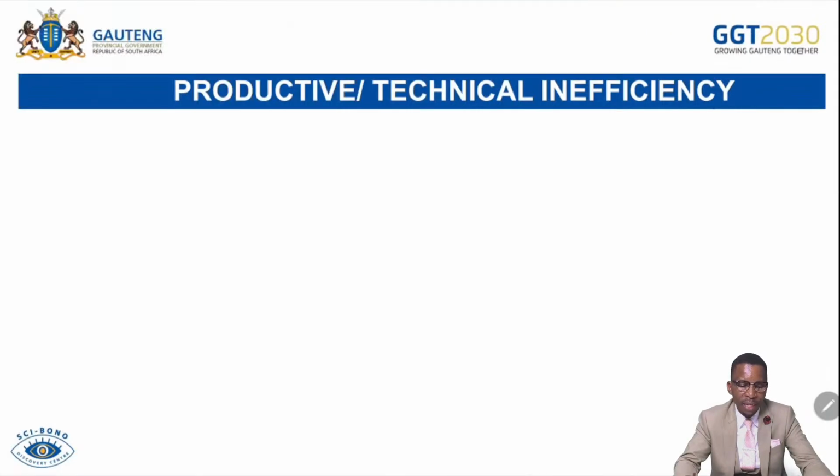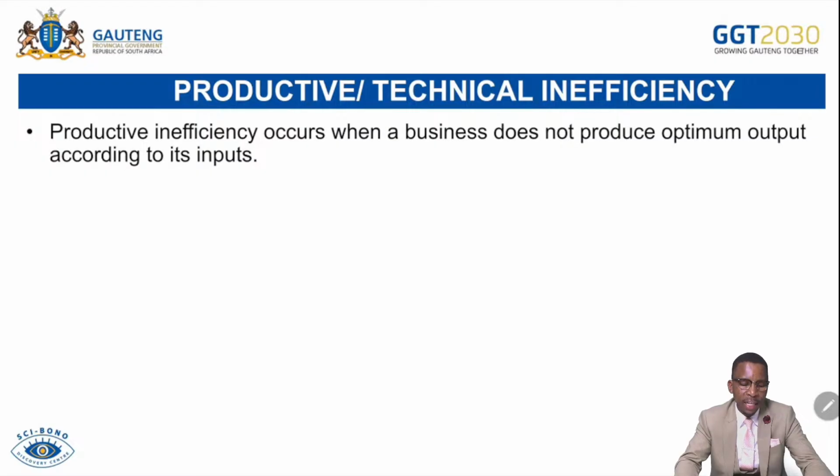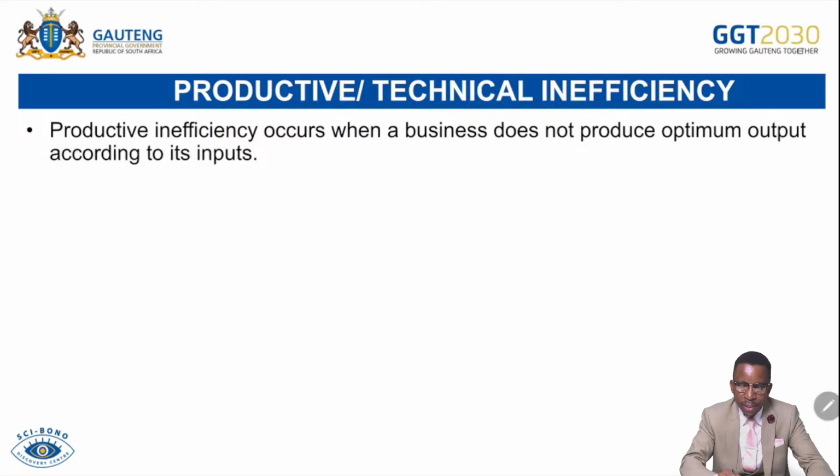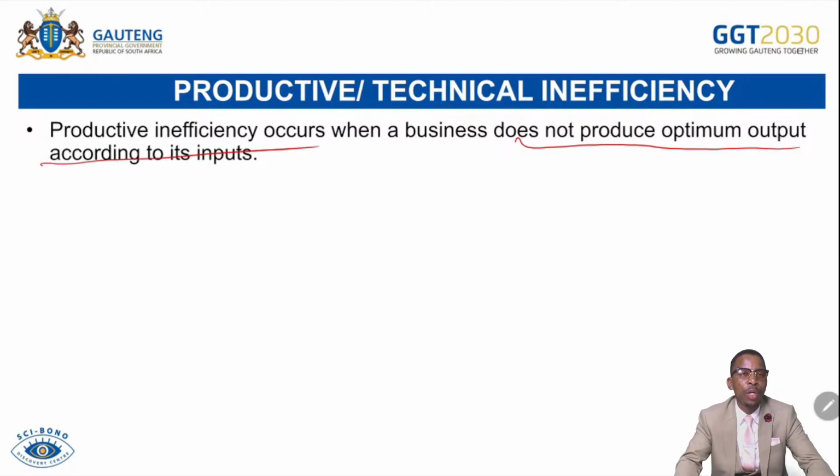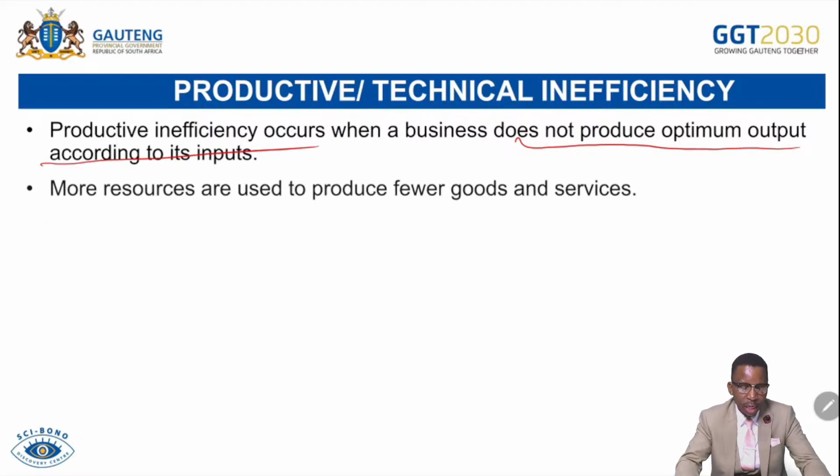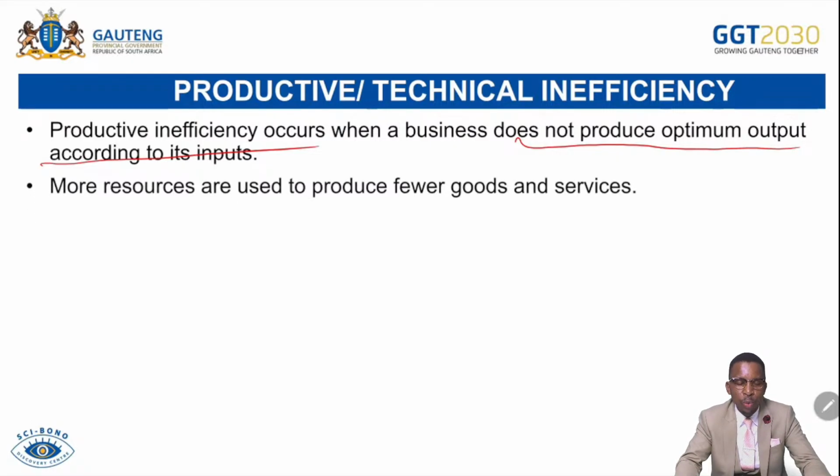We demand more as consumers, they supply less. That's allocative inefficiency. Productive or technical inefficiency occurs when a business does not produce optimal output according to the inputs available. So there are more inputs made available, but producers are producing relatively less than the available inputs. We call that productive inefficiency. More resources are used to produce fewer goods and services.